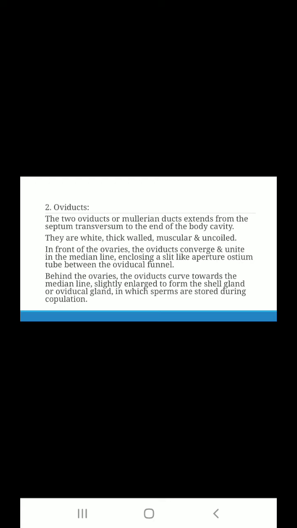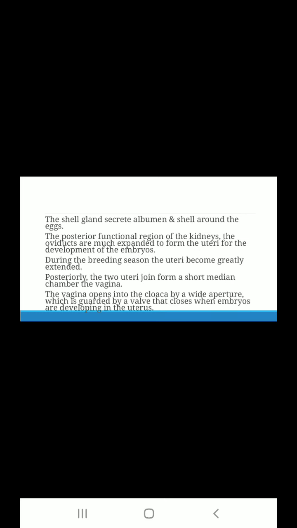Behind the ovaries, the oviducts curve towards the median line and are slightly enlarged to form the shell gland or oviducal gland, in which sperms are stored during copulation. The shell gland secretes albumin and shell around the egg. In the posterior functional region of the kidneys, the oviducts are much expanded to form uteri for the development of the embryos. During the breeding season, the uteri become greatly extended.